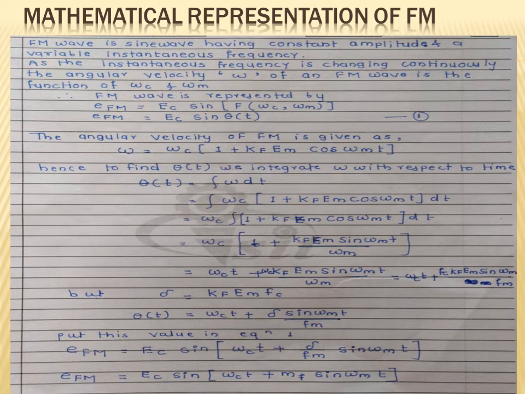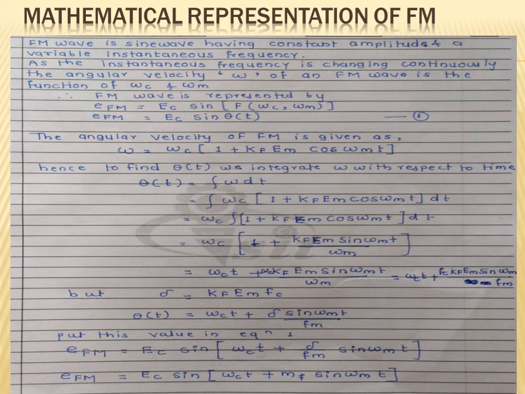Put the value of omega, omega c into 1 plus kf em cos of omega mt. Take omega c outside the integration: omega c integration of 1 plus kf em cos of omega mt dt.